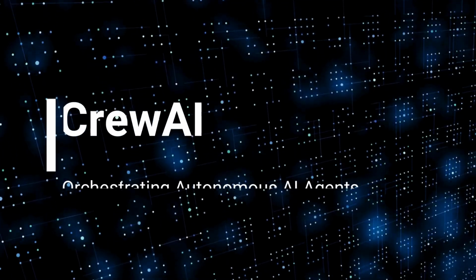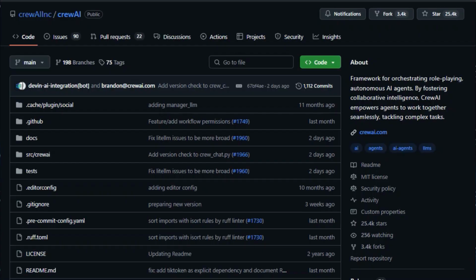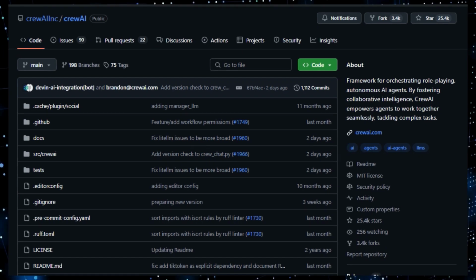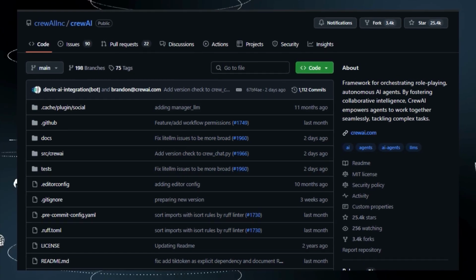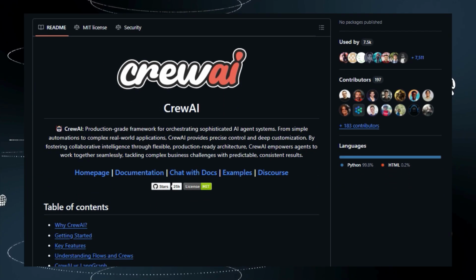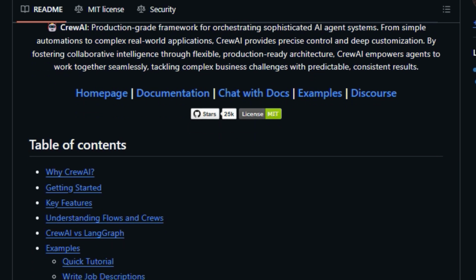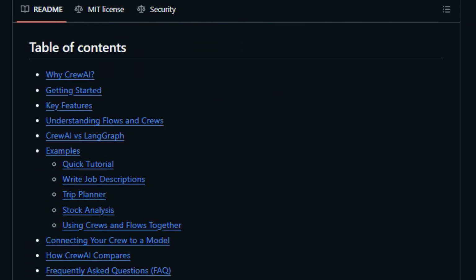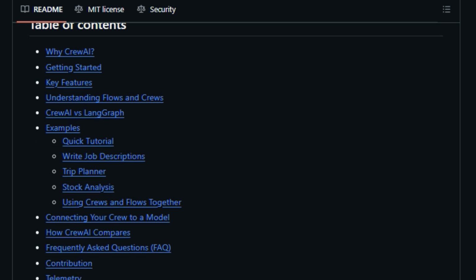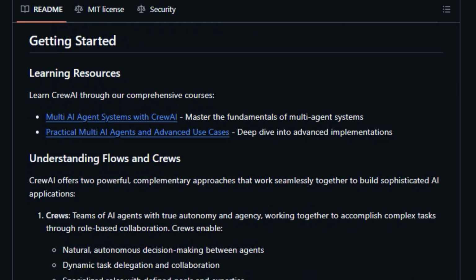Project number 3, CrewAI, orchestrating autonomous AI agents for complex tasks. We're diving into CrewAI, a powerful framework for creating sophisticated AI agent systems. What makes CrewAI stand out is its focus on enabling collaborative intelligence through role-playing, autonomous agents that can work together seamlessly to tackle complex tasks. This isn't just about having individual agents. It's about creating well-oiled crews, where agents with specific roles and goals can interact and delegate tasks, much like a human team.